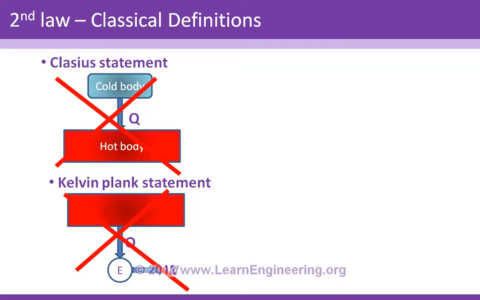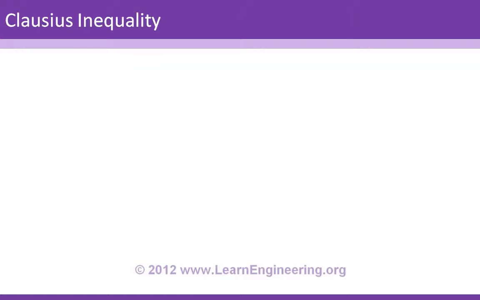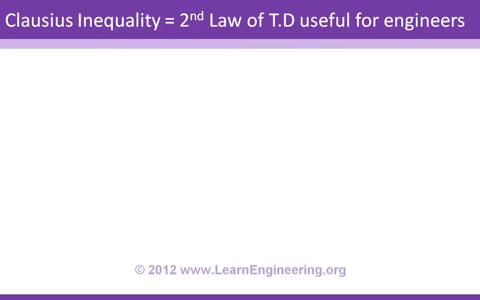Well, these are the two classical definitions of the second law. They are true, they are similar, but the problem with these statements is that they are not in a form which is directly useful for engineers. So in our study we will use one more statement of the second law, which is again derived from the Kelvin-Planck statement. That is Clausius' inequality, which is the second law of thermodynamics again, in a form useful for engineers. And let's see what it is. Here it is. This small equation is known as Clausius' inequality. A small equation, but it has a deep physical meaning.